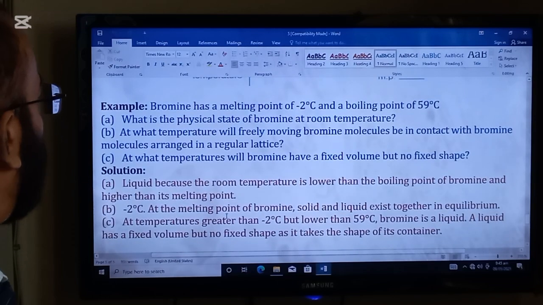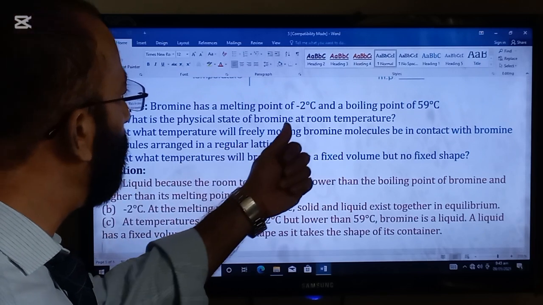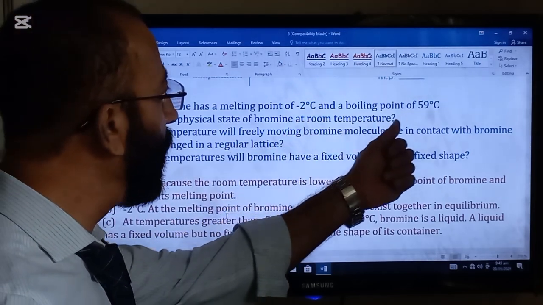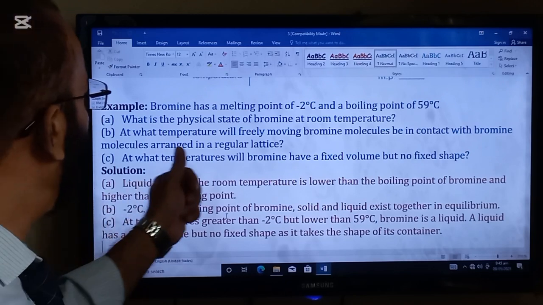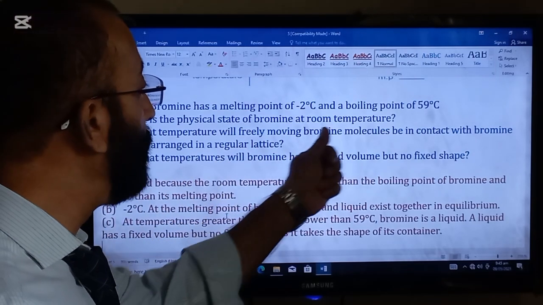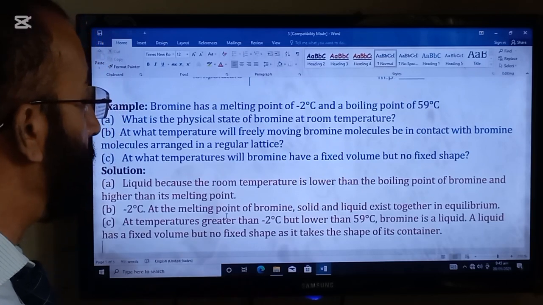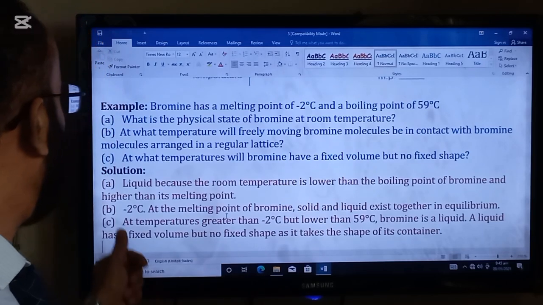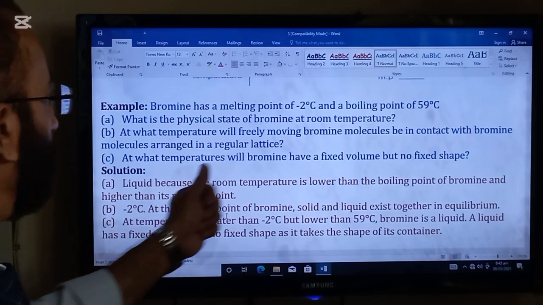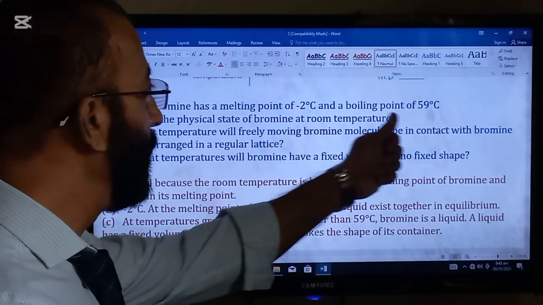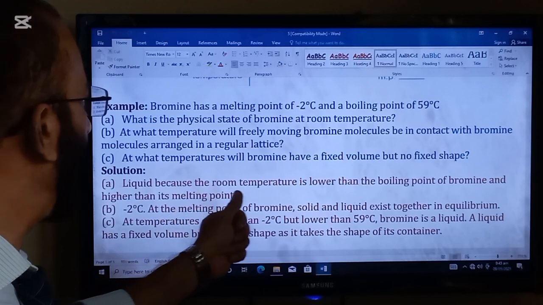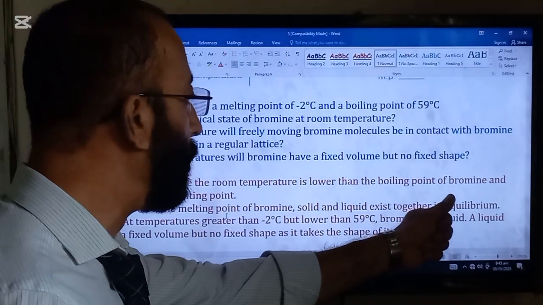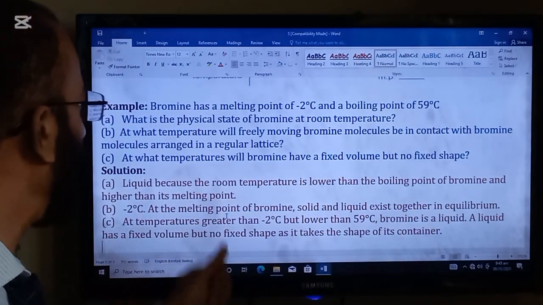Here is another question. Bromine has a melting point of -7 degrees C and boiling point of 59 degrees C. What is the physical state of bromine at room temperature? So, definitely at room temperature, liquid state will occur because melting point is -7 degrees, boiling point is 59 degrees C. So, liquid, because the room temperature is lower than the boiling point of bromine and higher than its melting point.